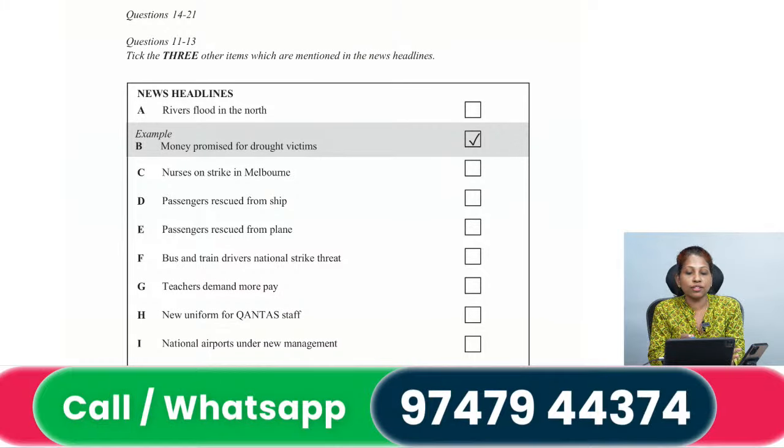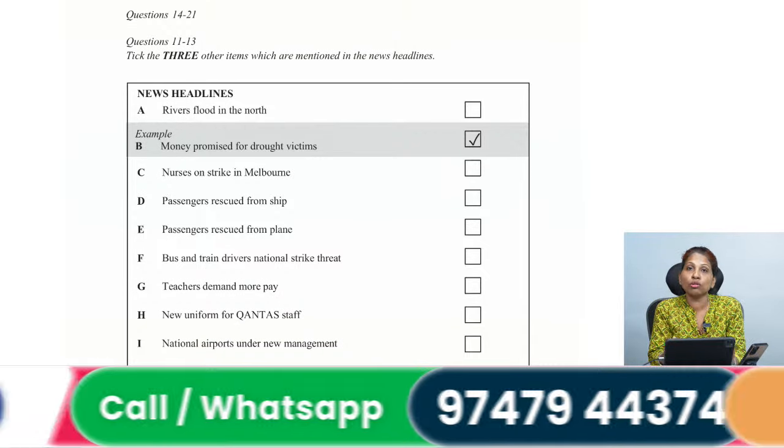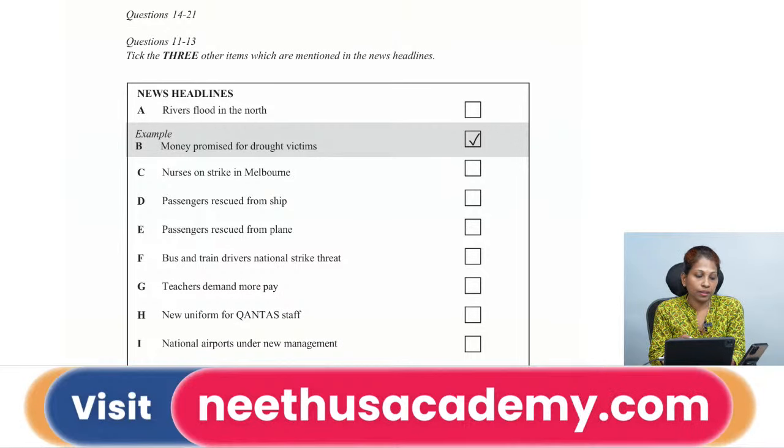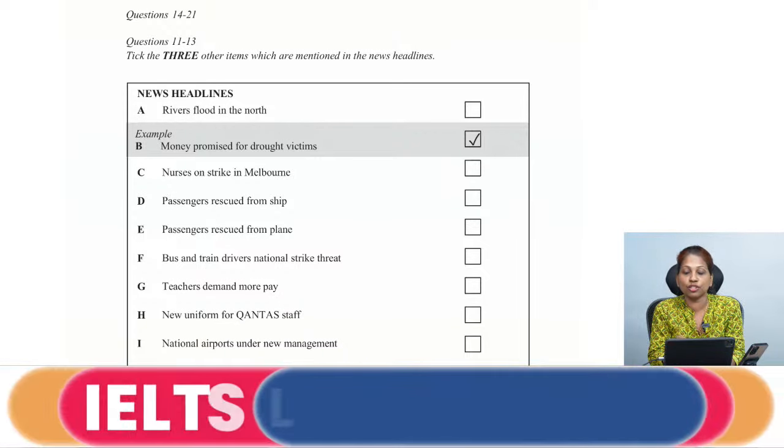Then they are telling passengers rescued from ship and passengers rescued from plane. Two options are both passengers, right? One is from a ship and one is from a plane. Then they are telling bus and train drivers national strike threat.